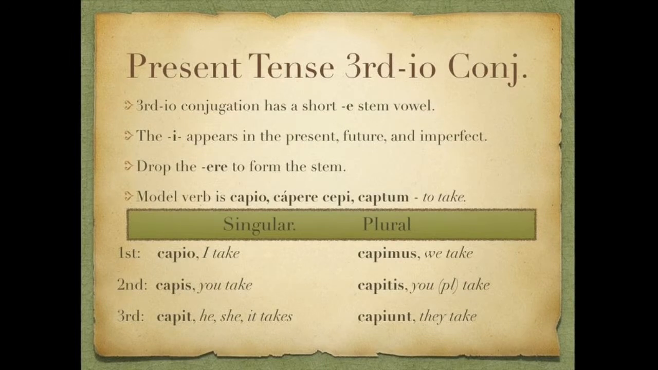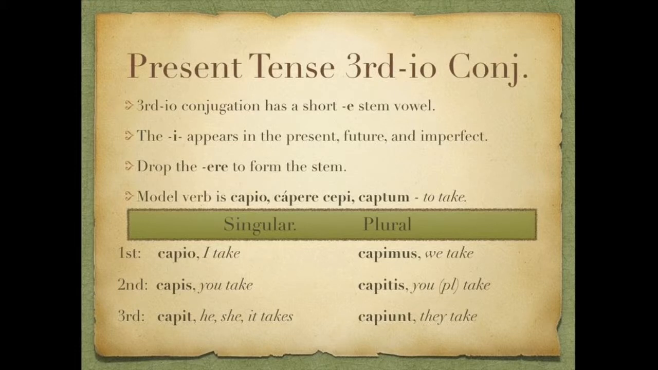Now let's go ahead and take a look at our third iō conjugation verbs in the present tense. So third iō, again, has that short e stem vowel, and an i is going to appear in the present, future, and imperfect very consistently, just like we saw with the fourth conjugation. To form it, though, we go about it a little different way. We're going to drop the entire -ere from the stem.